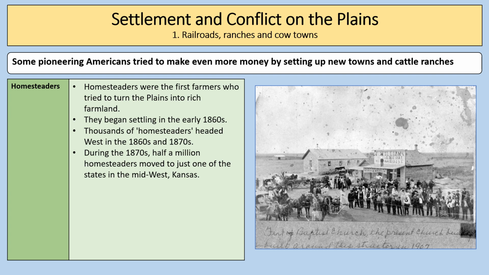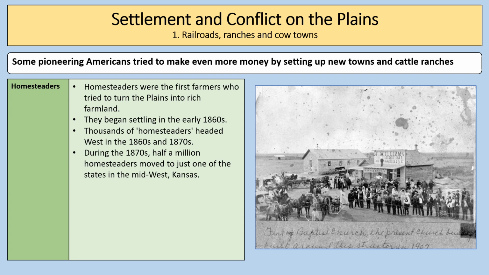The other consequence of this was homesteaders. Homesteaders were the first farmers who tried to turn the plains into rich farmland. So basically, they're people who go to live on the plains in order to farm. They began settling there in the early 1860s. Thousands of homesteaders headed west in the 1860s and 1870s. During the 1870s, 500,000 homesteaders moved to just one of the Midwest states, Kansas.